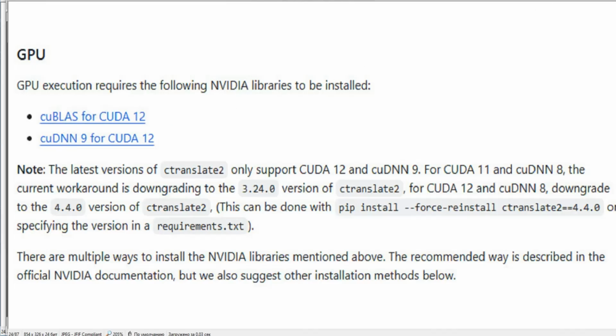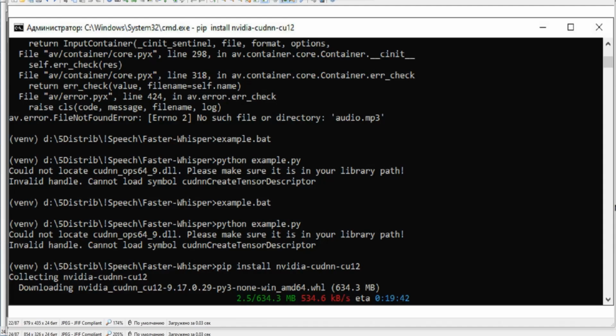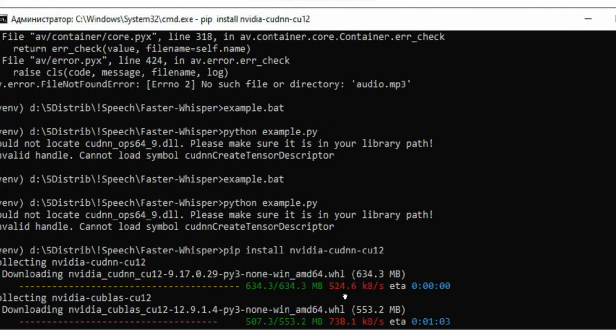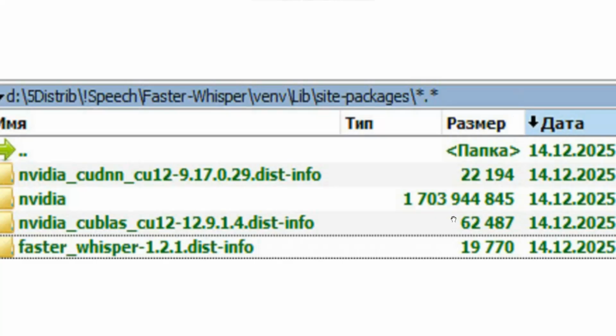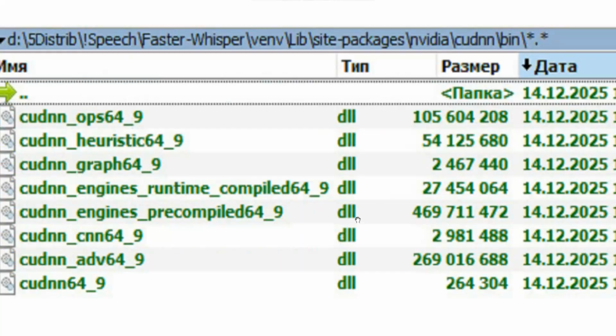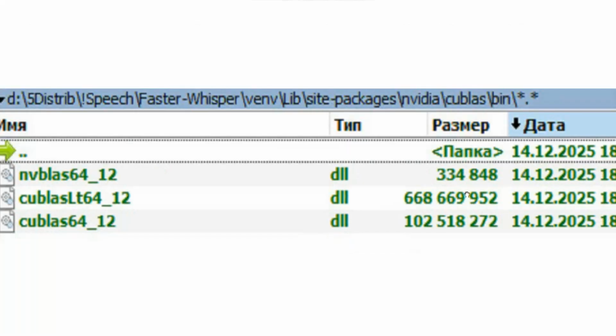I decided to give this Python package installation command. Two large dependencies were downloaded, each of over half a gigabyte. In unpacked form on the disk, they took up almost 2 gigabytes. The largest files were DLL libraries, 3 in the second package and about 7 or more in the first.